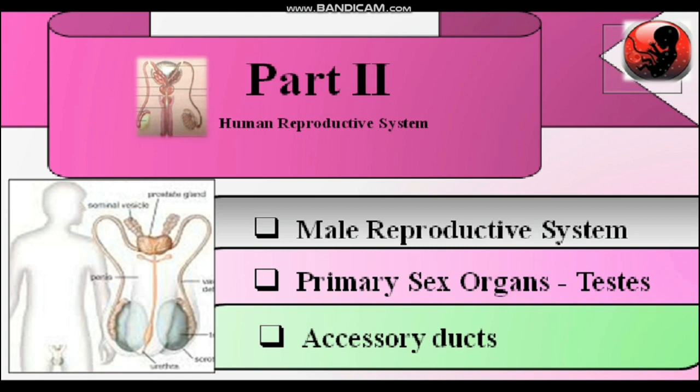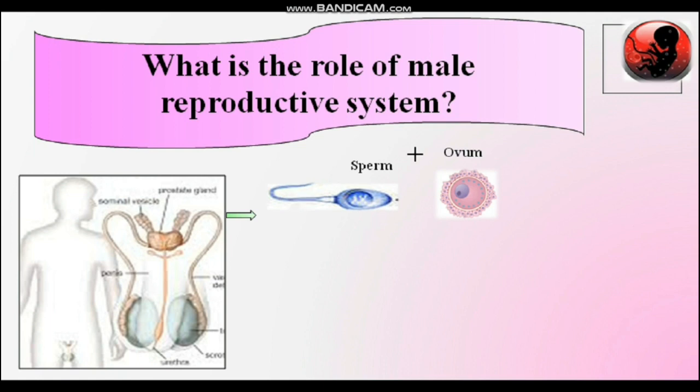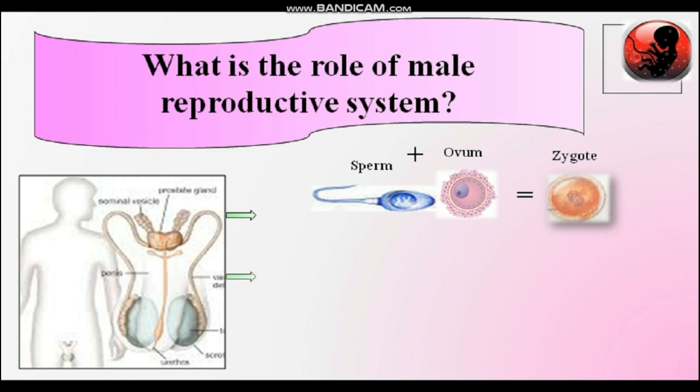What is the role of the male reproductive system? The role is that this system forms the male gamete, that is the sperm, which is an elongated cell. When this sperm fuses with the ovum, the female gamete, it forms a single cell diploid zygote, which further undergoes development and forms offspring. Not only is it involved in zygote formation, it is also involved in the secretion of a chemical messenger, that is the hormone androgen or testosterone. It is secreted from the male reproductive system, so it is known as the male sex hormone.